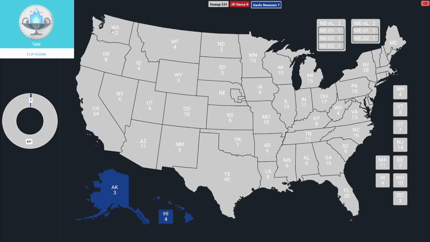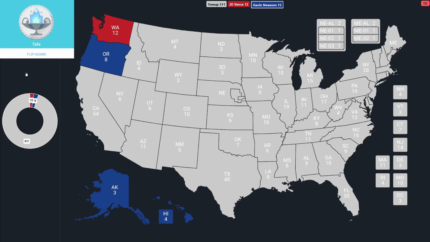Next state is Washington, 12 votes. And this is going to be heads, so JD Vance picking up his first state and he jumps into the lead. Let's do Oregon. Here comes another 8 votes. And tails, back to Newsom. Newsom regains the lead. And next we've got California, Newsom's home state.